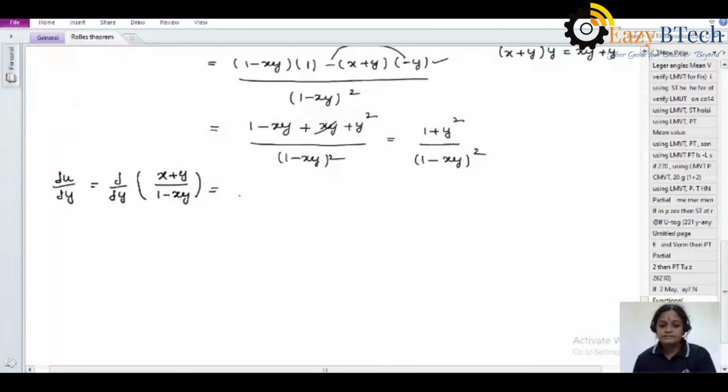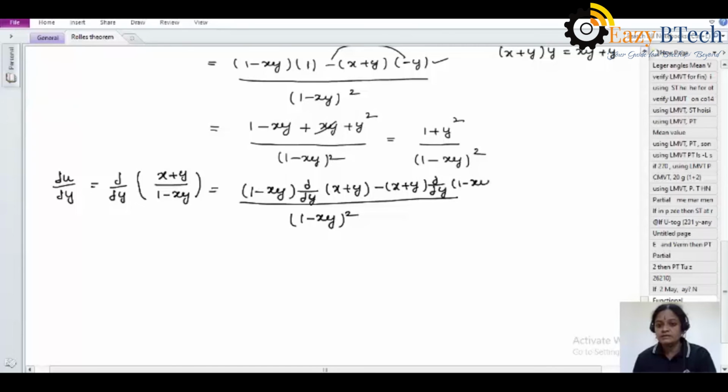The same procedure here. At first writing the denominator value 1 minus xy whole square, then 1 minus xy dou by dou y of x plus y minus x plus y dou by dou y of 1 minus xy.